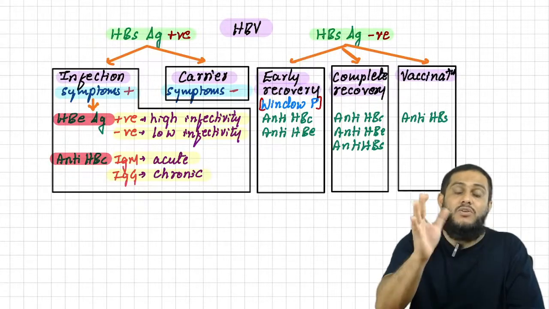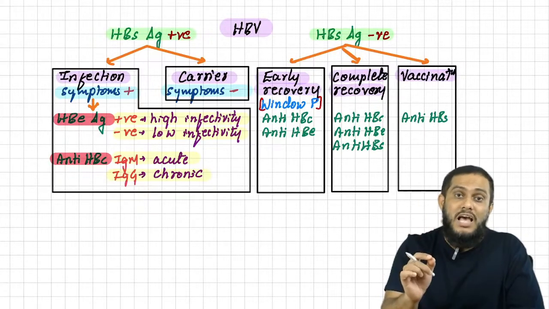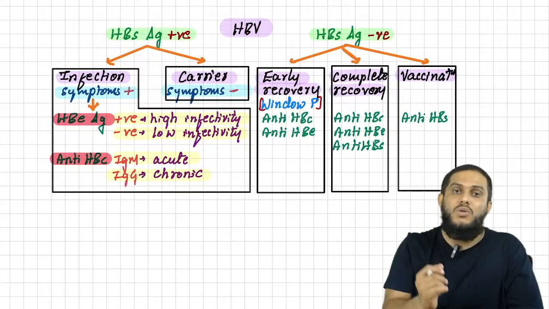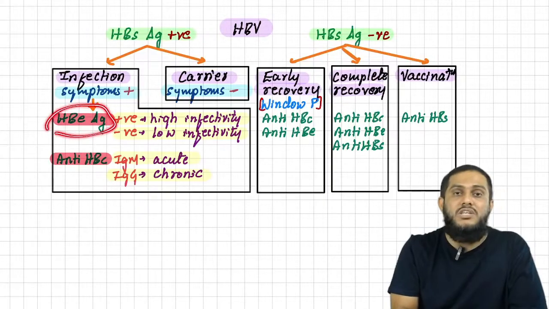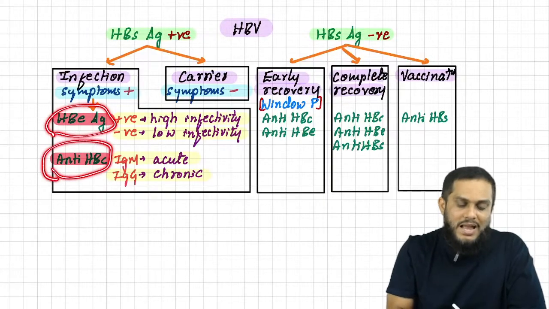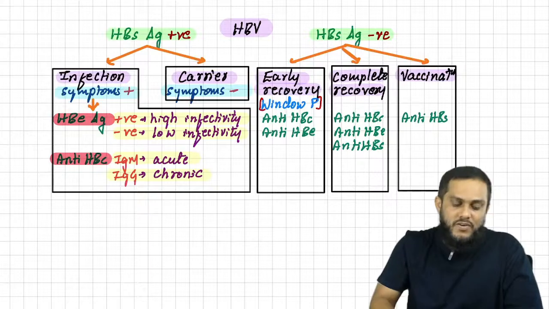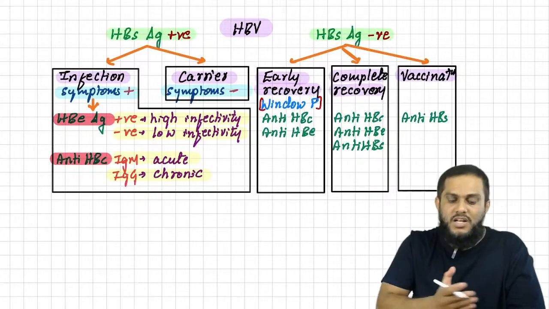When you have proved the infection, you have to prove whether the infection has high or low infectivity, acute or chronic. To say high or low infectivity, I will look for HBeAg. To say acute or chronic, I will look for anti-HBc. Then I will decide infectivity and chronicity. So done with the first part.